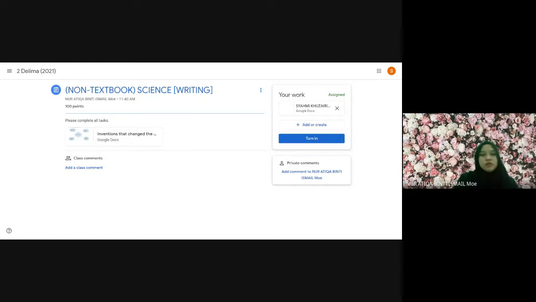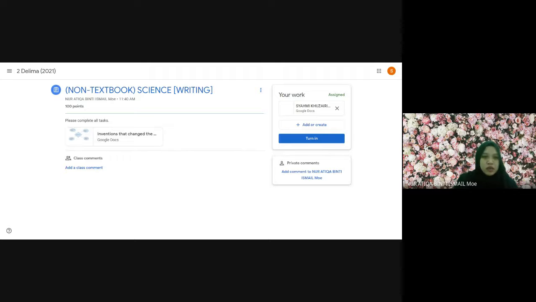You wait for it. So you have a blank space here. What you can do now is copy the questions that you read just now. I'm using Xiaomi Kuzairi's account. So this is how it looks.